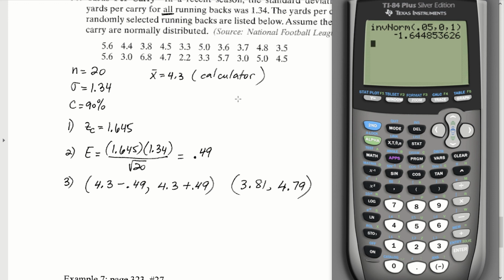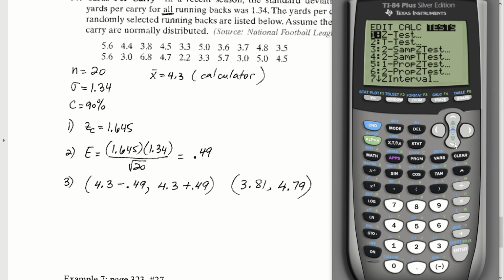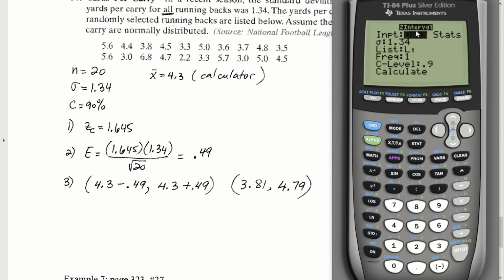The other way we could have worked this problem more directly using the command in the calculator is, if we have our data entered under the stat menu, so if I have all of these 20 values listed under L1, I can simply do stat, go over to tests, and construct the z-interval by working off of the data tab. So instead of highlighting stats as we've done for the last few examples, I want to highlight the data tab and hit enter. What they need to know from us is the standard deviation of the population.